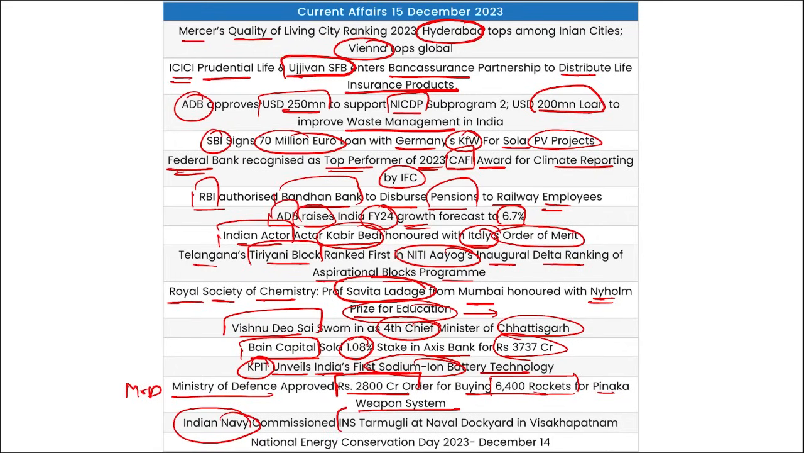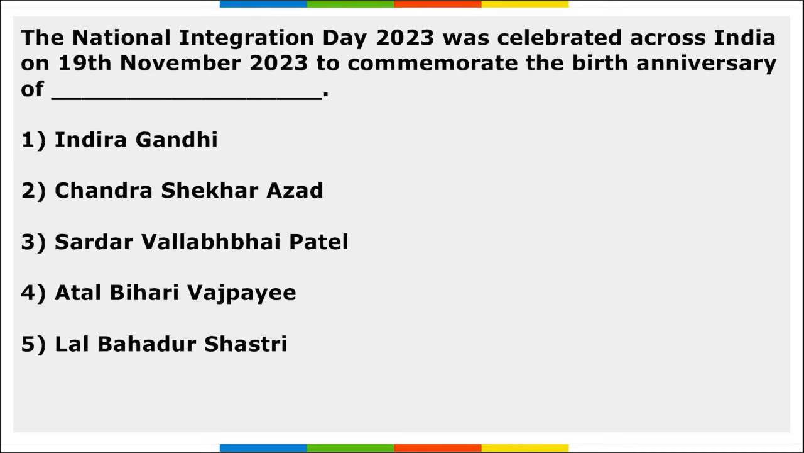Indian Navy commissioned INS Thermogli at Naval Dock in Vishakhapatnam, and National Energy Conservation Day is observed on 14th of December. So these were your important revision current affairs for the day. Now let's move to some revision current affairs for learning that will be beneficial, and they are for previous days. Next is National Integration Day. When do we celebrate it?